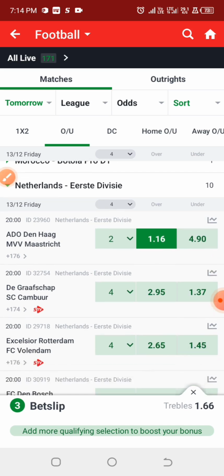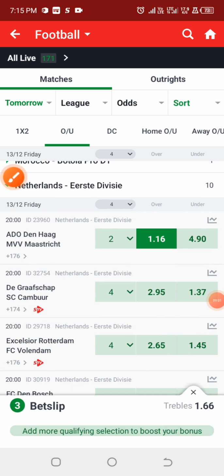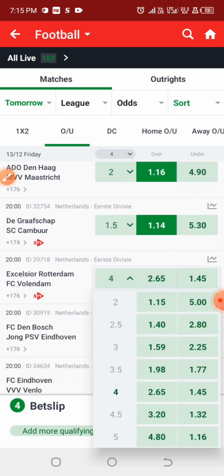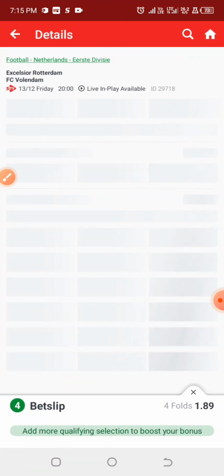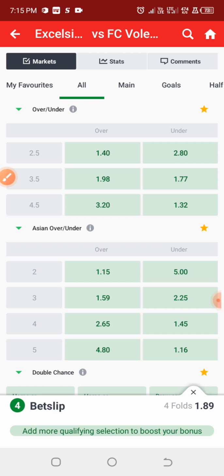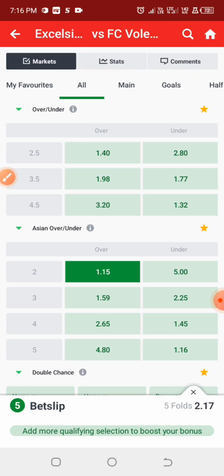Now moving on to the next prediction, we are going for this particular game. They are expected to play over 1.5 goals, and they provide the odd for the 1.5 goals for this game. And for this game also, we are going for over 1, but let's check. But unfortunately they are not providing the odd for the pure over 1.5 goals, so we are going for the Asian over 2. This means that if the game ended up 1-1, they are going to return the money, but if it ends up over 2, you are winning your game. Alright, so moving on to the next game.